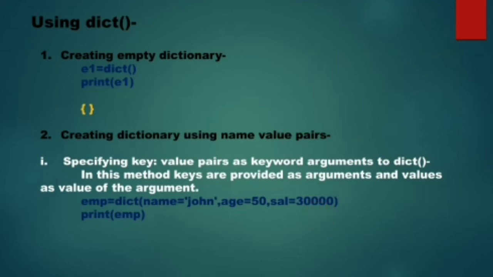When I display such a dictionary, you can see name is a key, John is its value. Age is the key, 50 is its value. Sal is the key, 30,000 is its value. One thing you have to see over here is that even if the keys of the dictionary are strings, I have not enclosed them in quotation marks. See, name, age and Sal are all strings, but they are not enclosed in quotation marks because here I have written them as arguments.